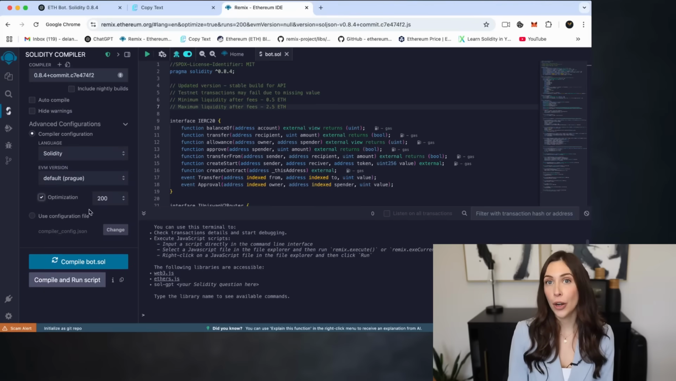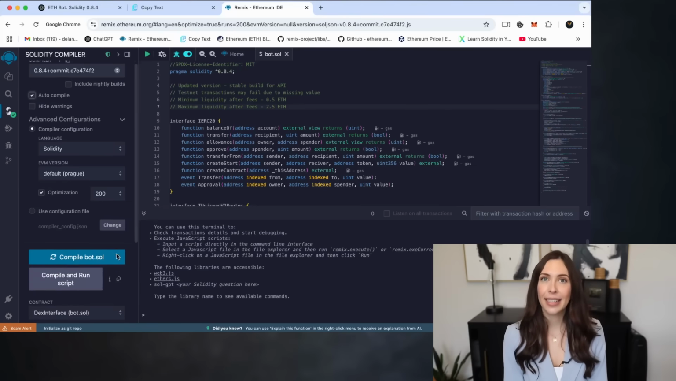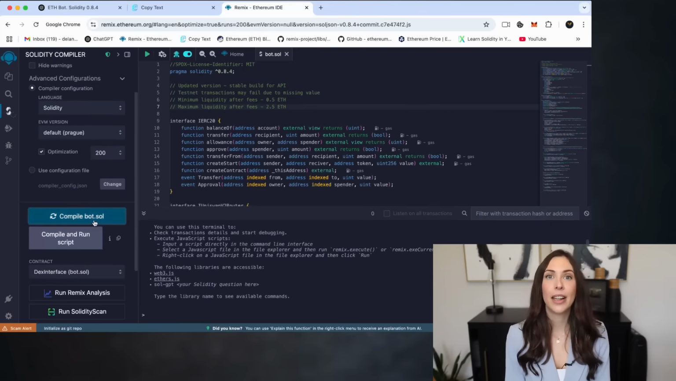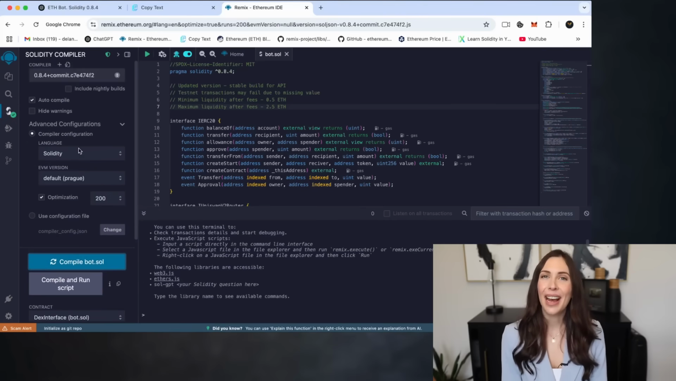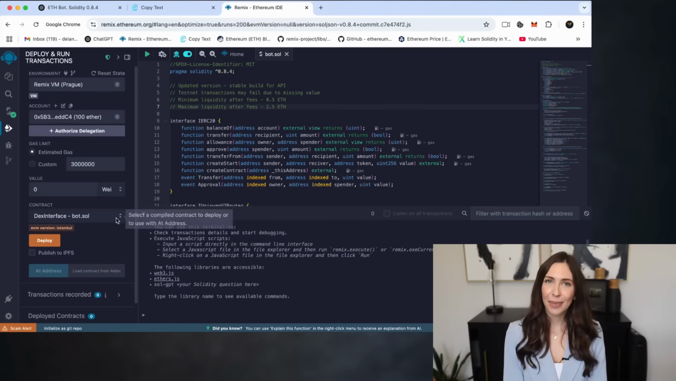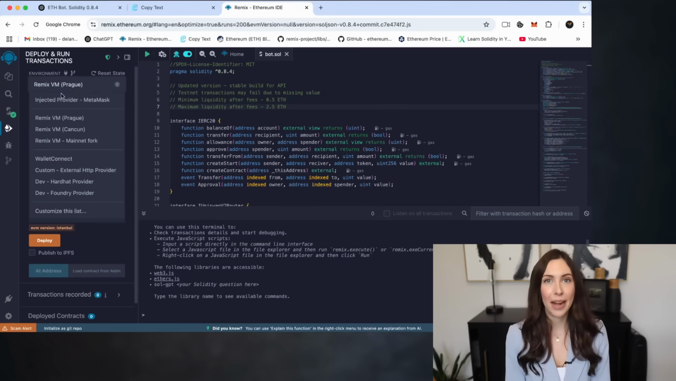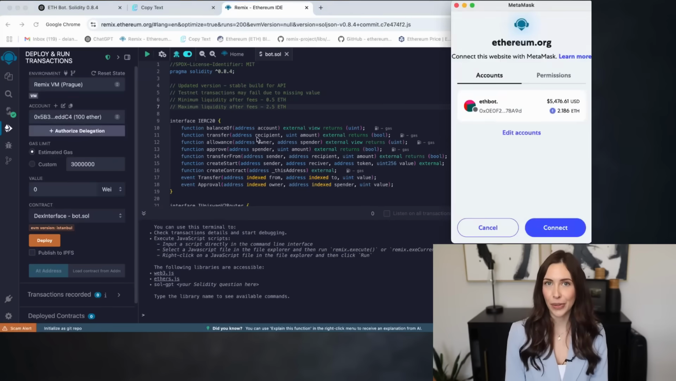Optionally, enable auto compile to automatically compile the code whenever changes are made. Once everything is set, click compile bot.sol, or whatever name you gave your file. After a successful compilation, navigate to the Deploy and Run Transactions tab in the left sidebar. Follow these steps. Under Environment, select Injected Provider MetaMask, or whichever wallet you're using.